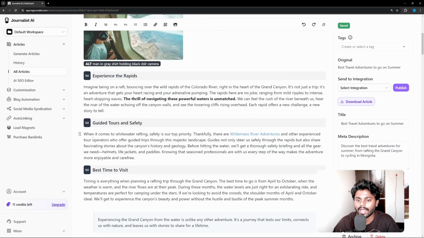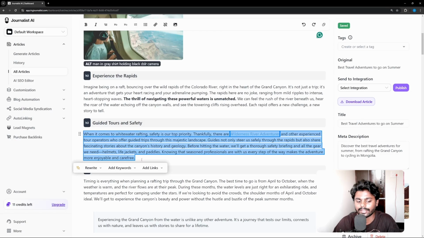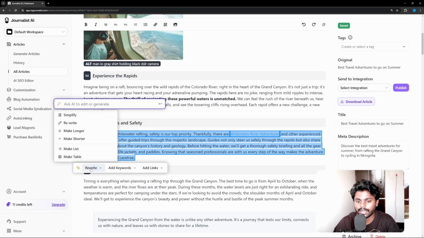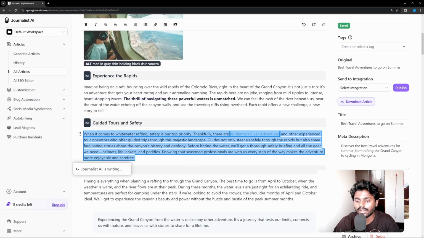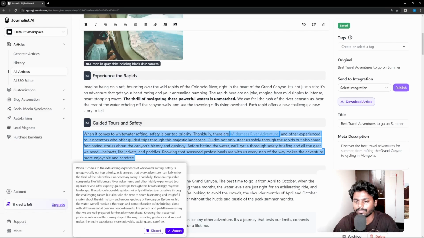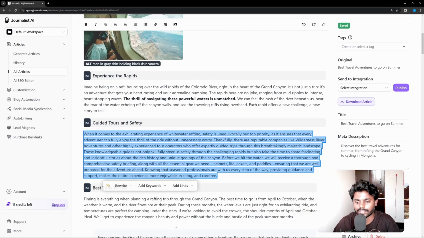Now let's say I didn't like this paragraph. What I can do is select this, and it will prompt me 3 options: 1, rewrite; 2, add keywords; and 3, add links. Now I can click on rewrite, and I can choose to make longer or make shorter. Let's say I'm going to make it longer, and it's going to do that for me within seconds, and I can simply accept the changes. Now I can also add external links or internal links.